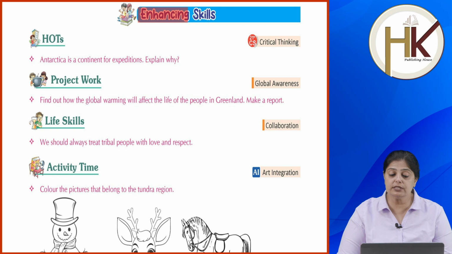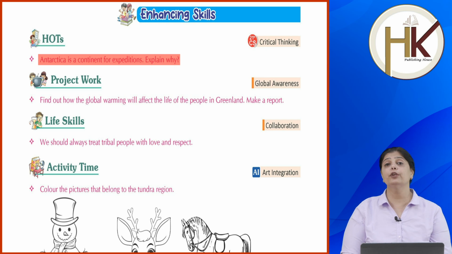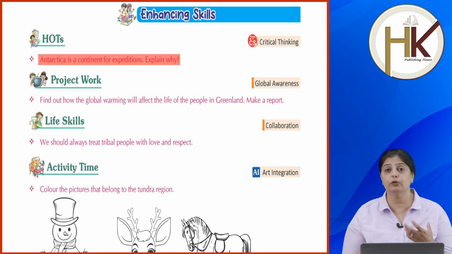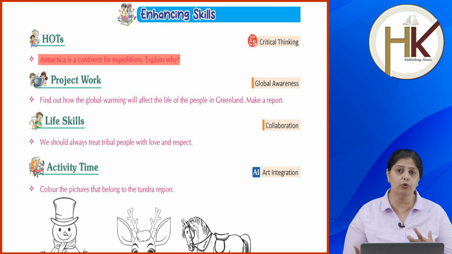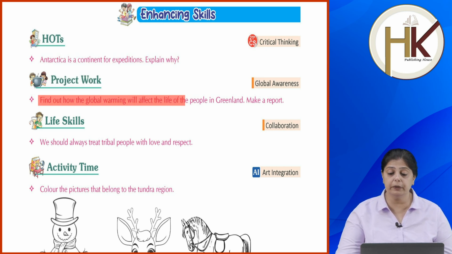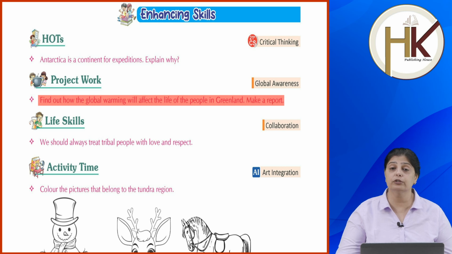Now, enhance your skills. HOTS. Antarctica is a continent for expeditions. Explain why. Why is Antarctica a continent where people want to look at more and more things? People go there to make documentaries and find more and more things. So why so? Project work: you have to find out how global warming will affect the life of the people in Greenland and make a report on how it will impact them.